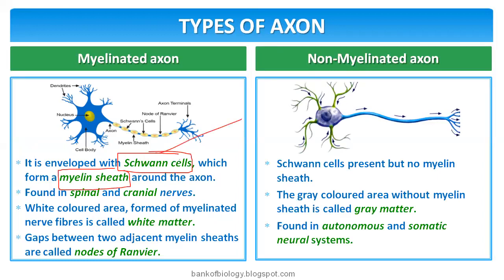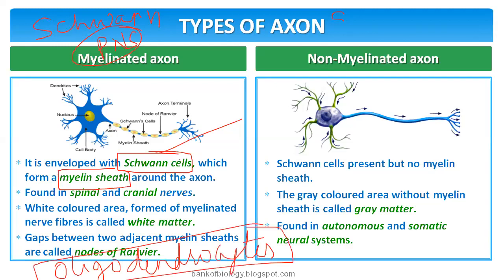But Schwann cells secrete the myelin sheath only in the PNS, the peripheral nervous system. Then what about the brain and spinal cord, which we consider as the CNS? There are some special cells present. We call them oligodendrocytes. So do remember this, that oligodendrocytes are going to secrete the myelin sheath in case of